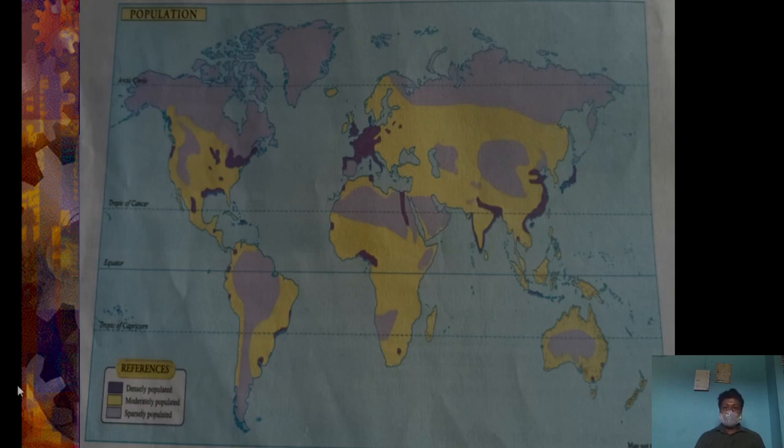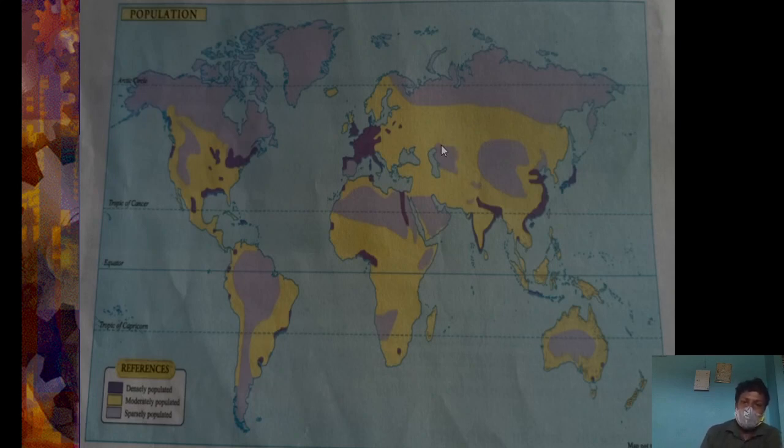Look at this map. Yellow in color, the dark shade of green, and some gray area is sparsely populated. So, in this map, we can easily see the moderate population density.